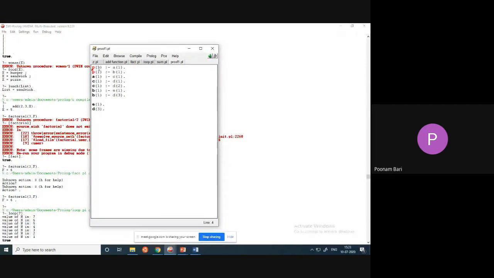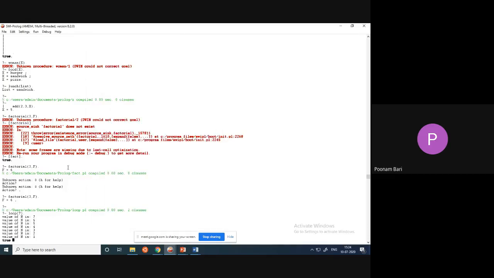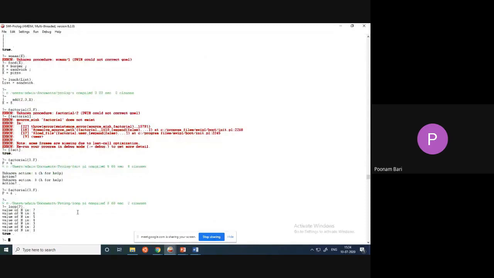Whatever you write on the left hand side, if it is unique, will come in red color in SWI Prolog. Otherwise, the right hand side will not change. That color will be black only, and the left hand side is always bold, and the right hand side is not in bold letters.